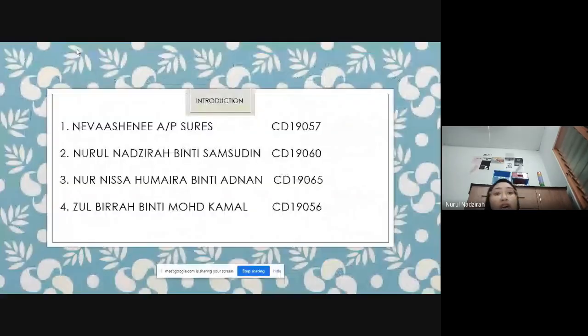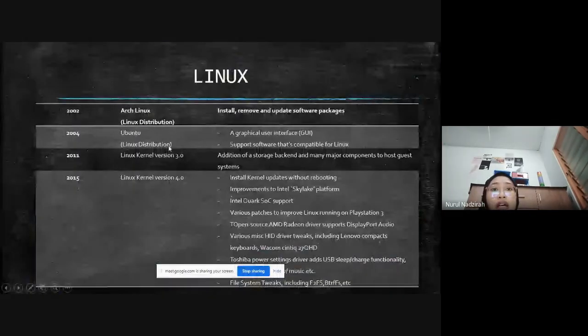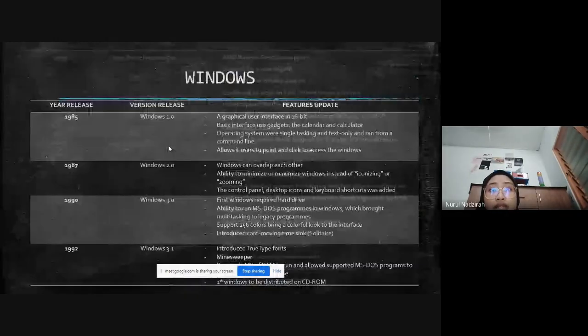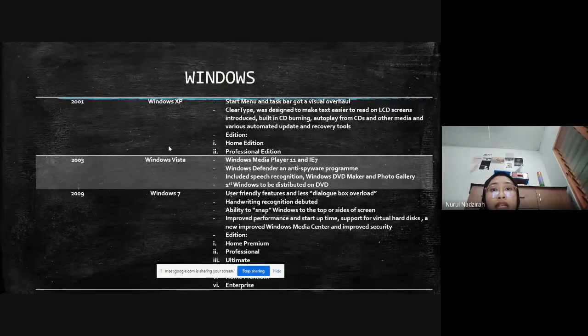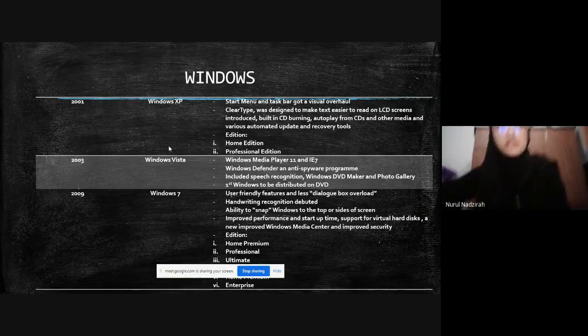Then in 2009, Windows 7 was released. Windows 7 has many user-friendly features, and it also has the ability to snap windows to the top or sides of the screen.